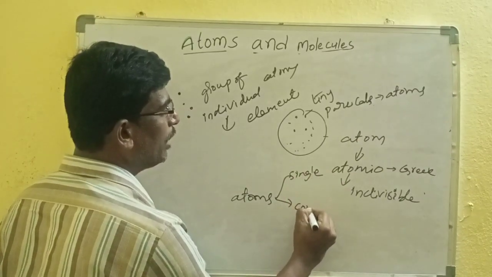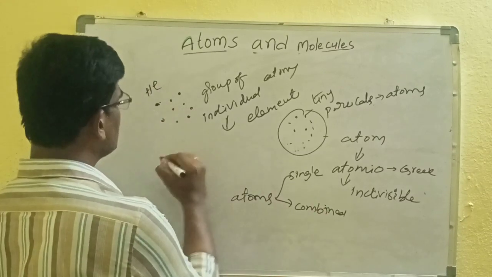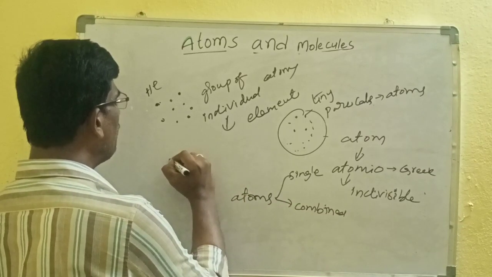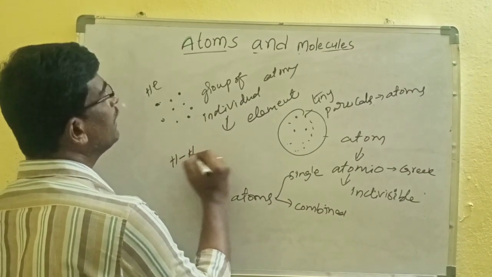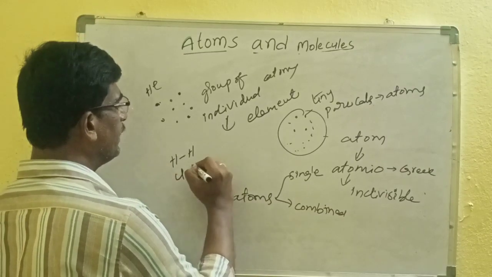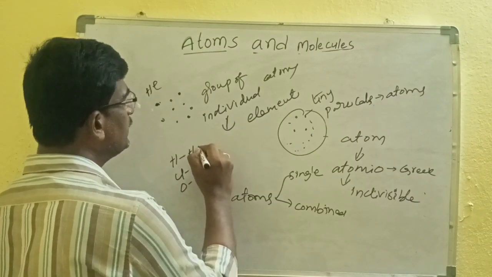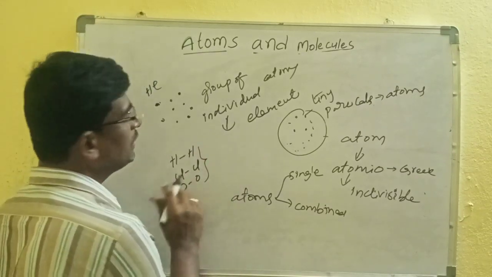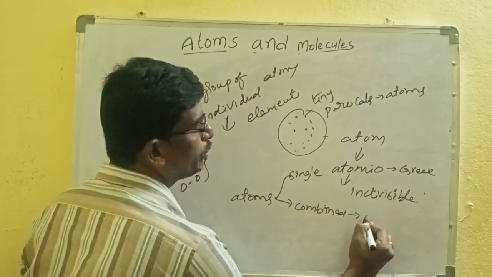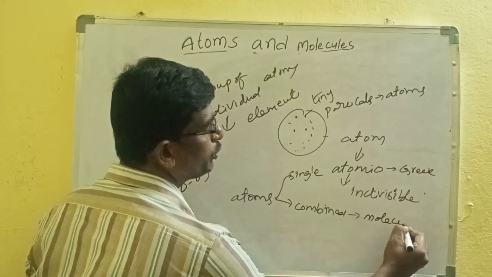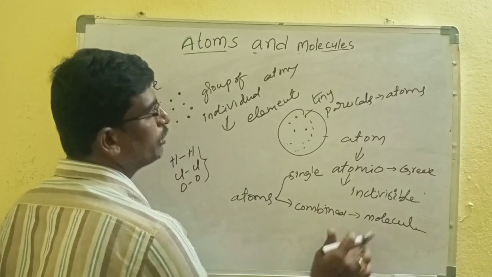Some atoms exist in a combined form. Suppose hydrogen always exists as H2, chlorine as Cl2, and oxygen as O2. Whenever atoms are combined, that is called a molecule.